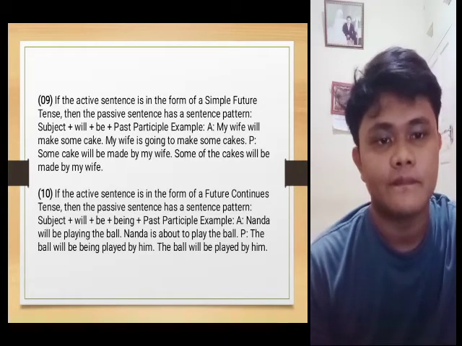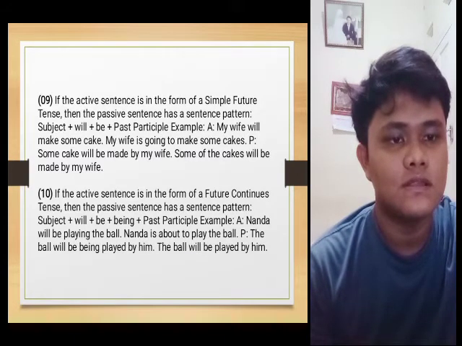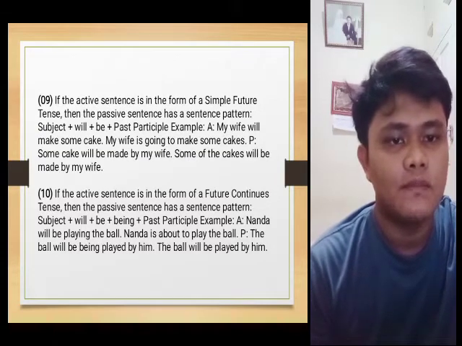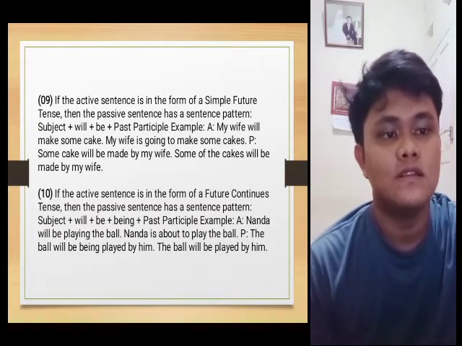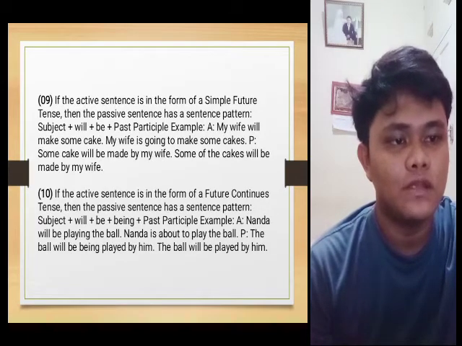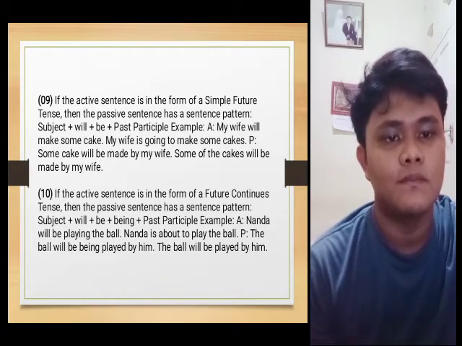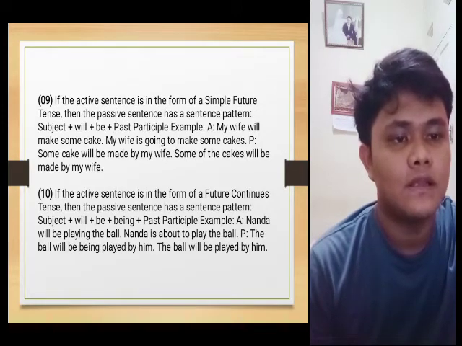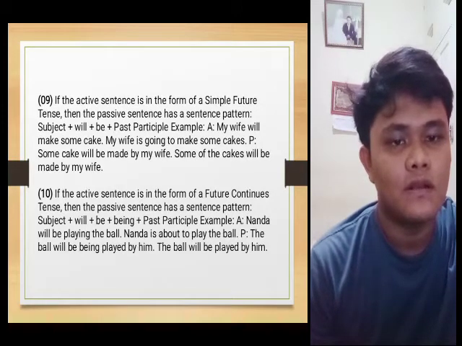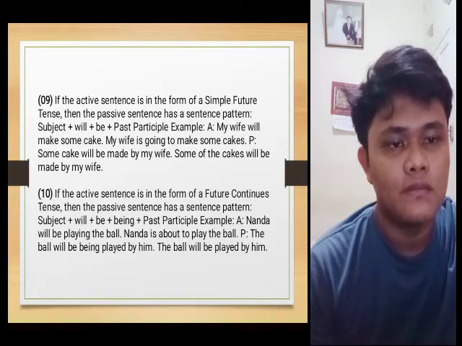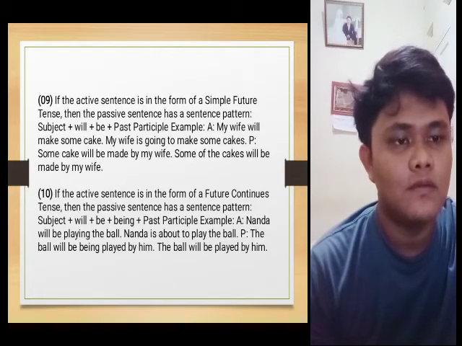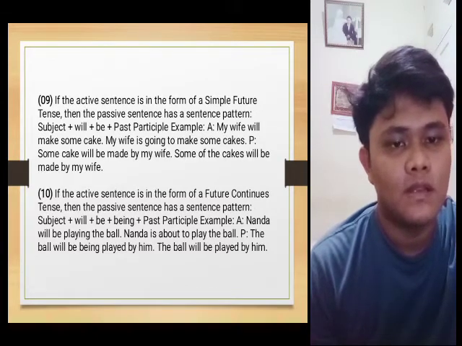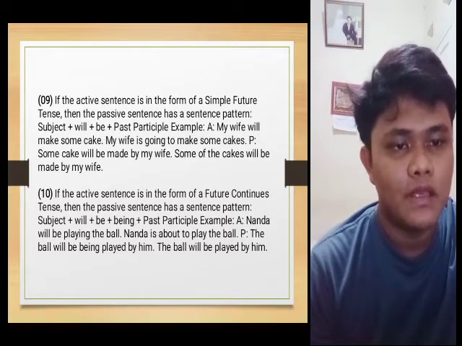10. If the active sentence is in the form of a future continuous tense, then the passive sentence has the pattern: subject plus will plus be plus being plus past participle. Example: active, Nanda will be playing the ball. Passive, the ball will be being played by him.